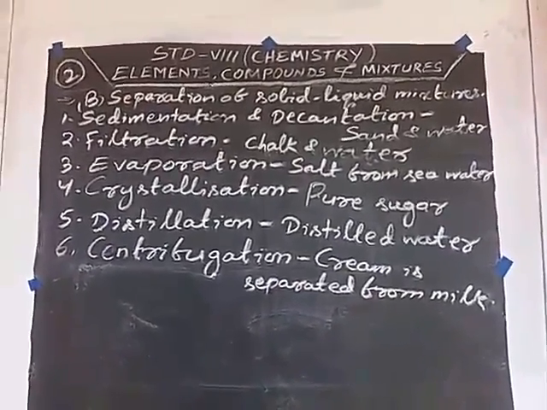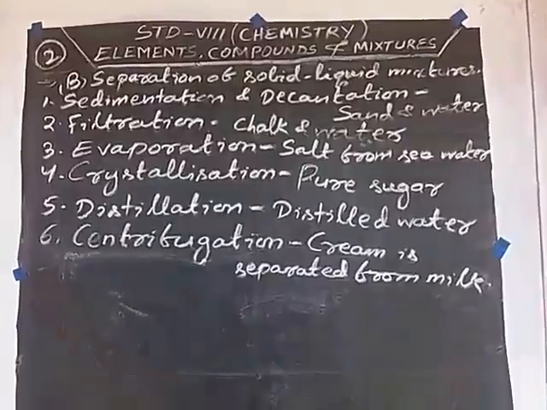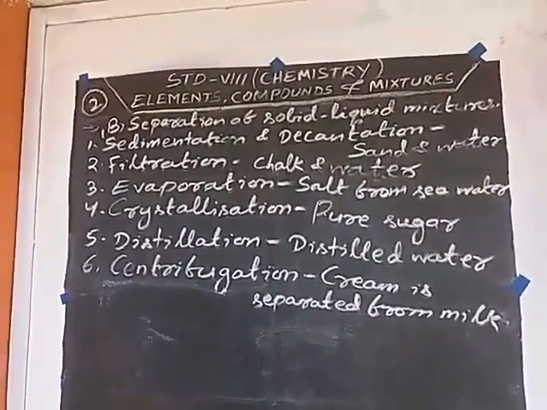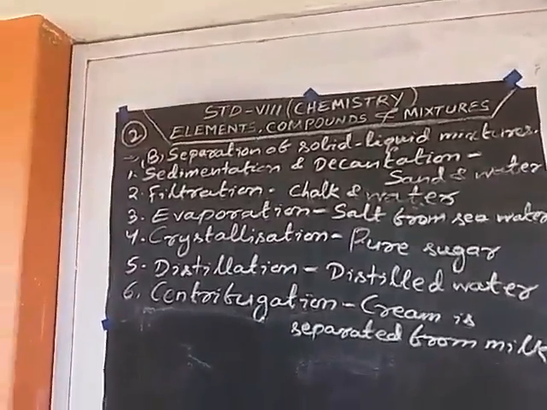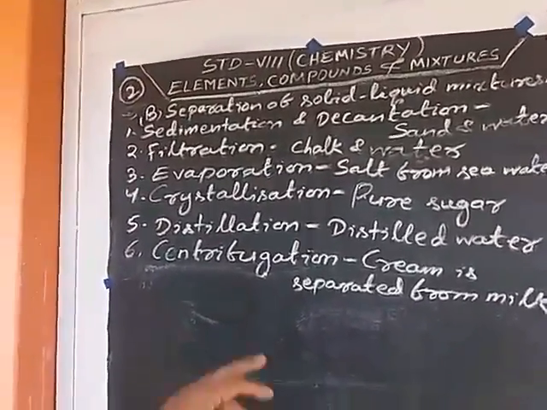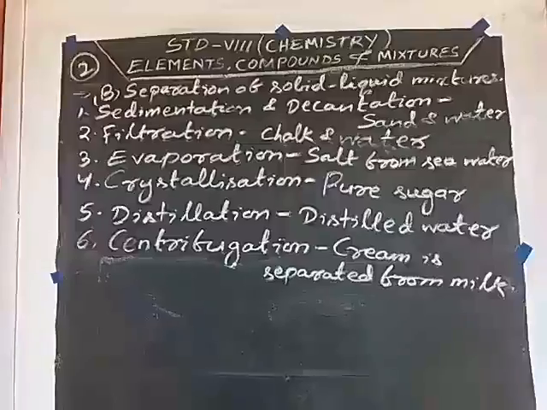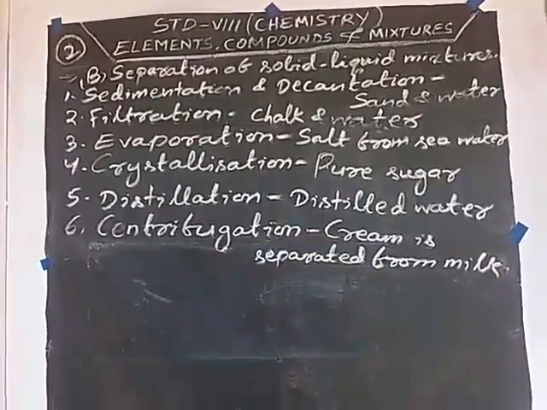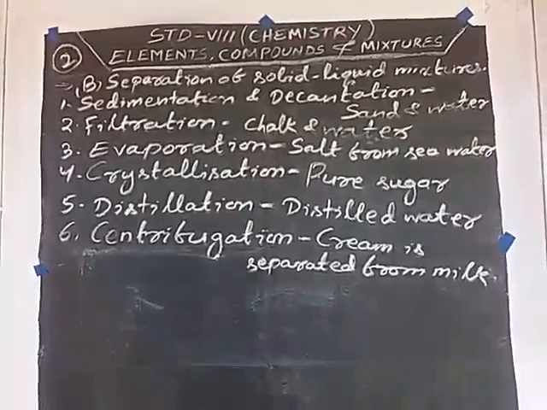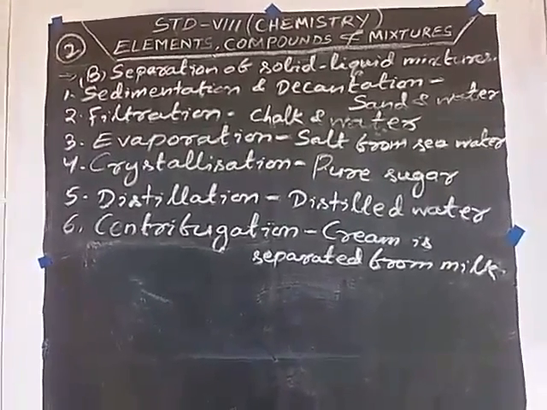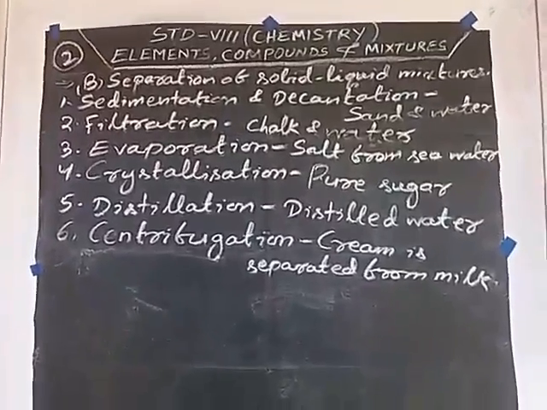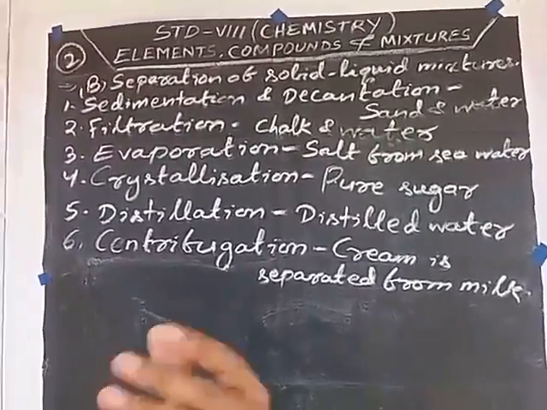Crystals are solid particles with a definite shape and size. They are lustrous too. Sugar crystals are cubical and they shine. Then distillation. Distilled water can be produced by this method. Distillation is the process of converting a liquid into vapor by heating and the subsequent condensation of the vapor back into the liquid.